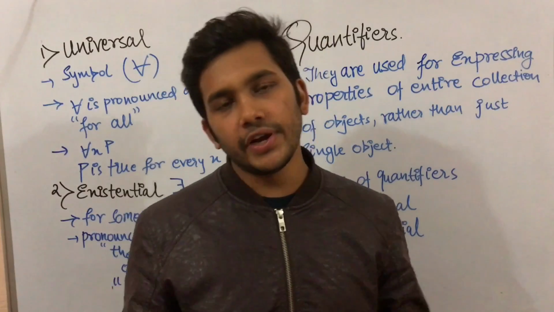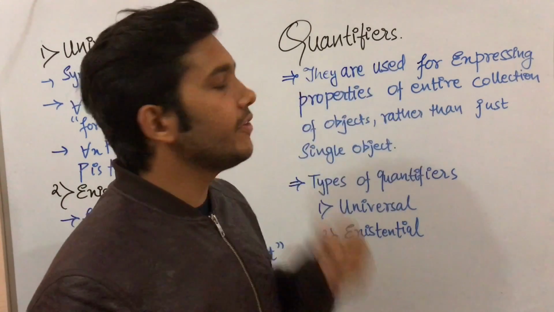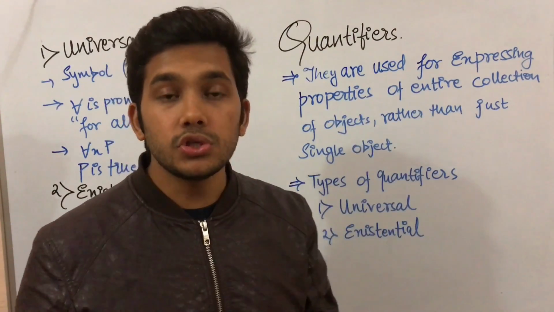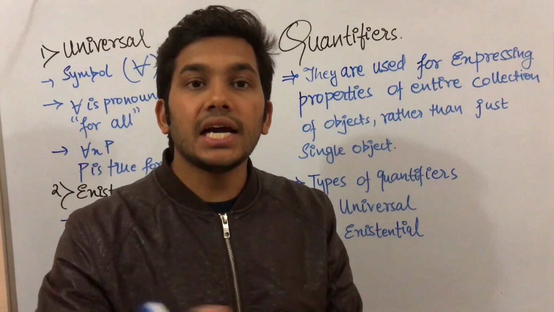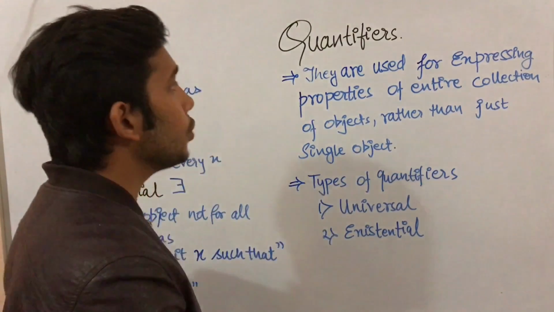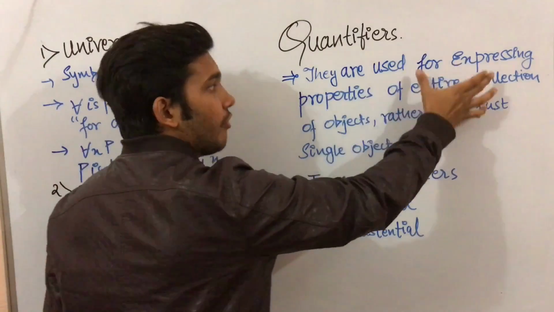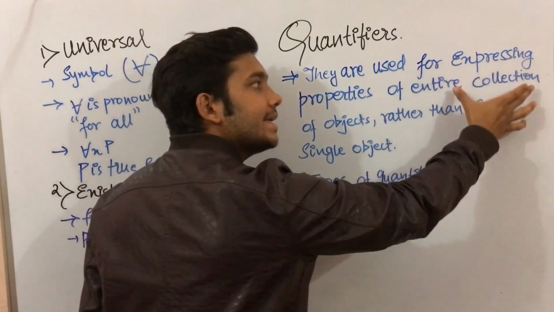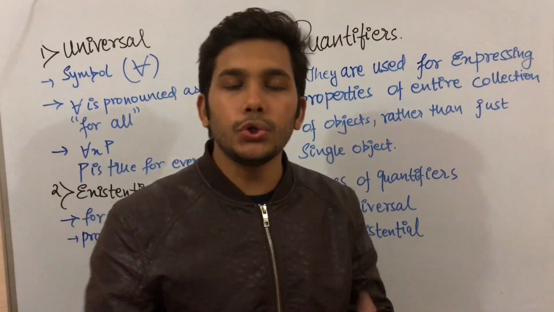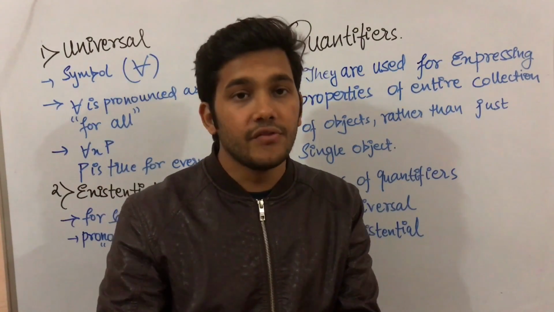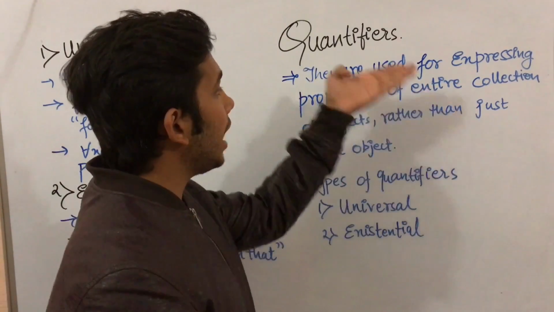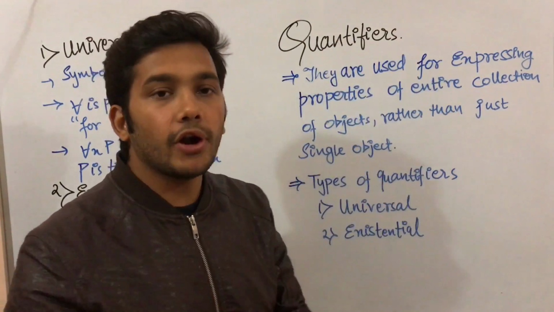So hi guys, in this video I'm going to talk about quantifiers. Basically, when we need to represent collections of objects, we use quantifiers. They are used for expressing properties of an entire collection of objects rather than just single objects. In the real world, objects are in collections, so whenever there is a collection of objects, we use quantifiers to represent them.